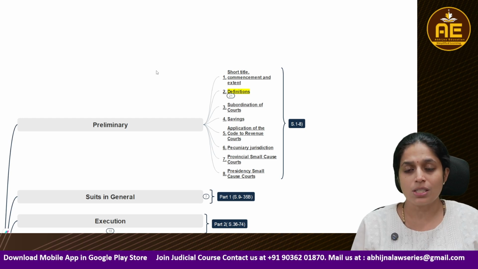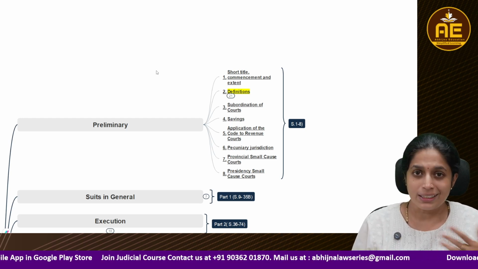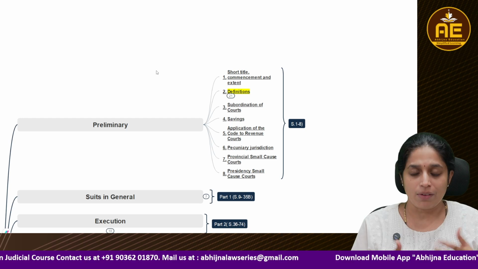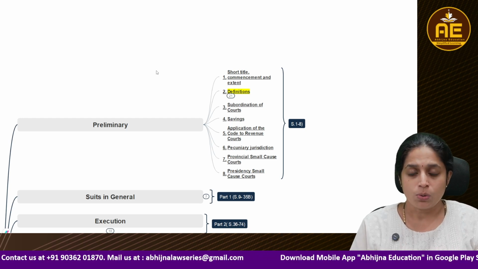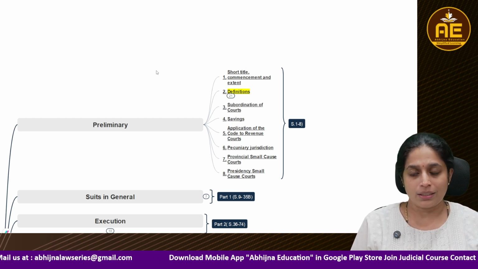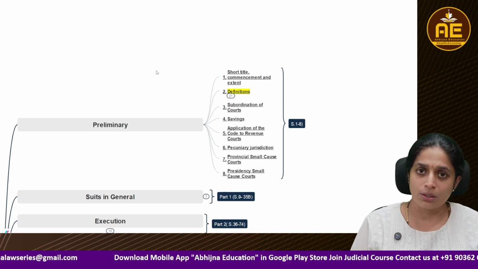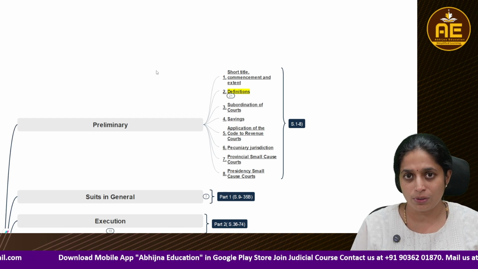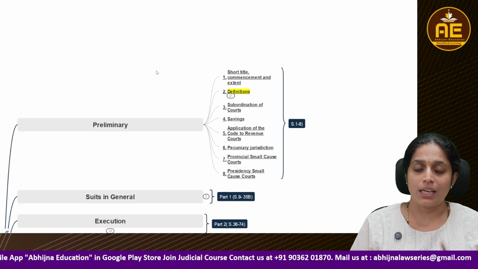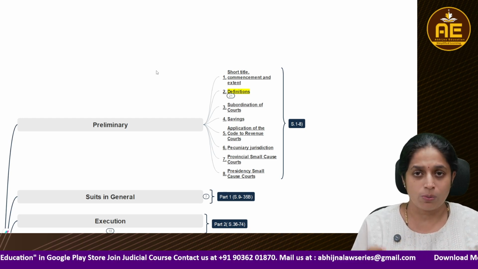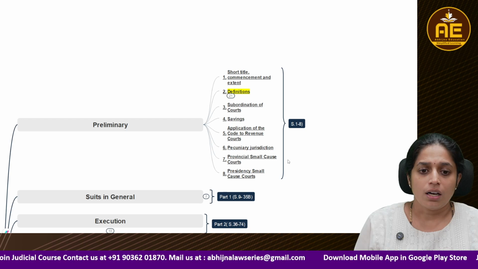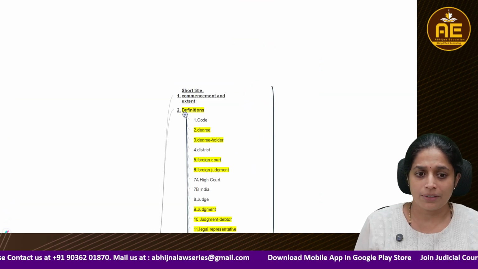I'm not going to discuss in detail, we are just covering the overview portion. For a detailed discussion, we have a separate course. We are launching a separate app, that is Abhijna Education. It covers the judiciary examination courses relating to the Karnataka judiciary examination, but we are planning to launch English courses so that it will be helpful for most of the students who want to learn in English. There we will be launching separate detailed Code of Civil Procedure notes. So one such thing is definitions, which is very important. Please learn this.